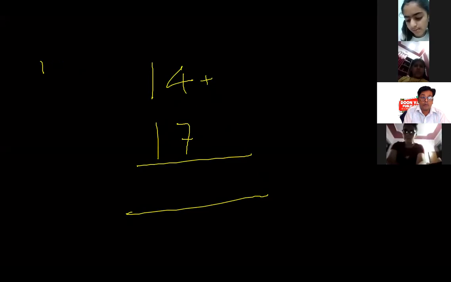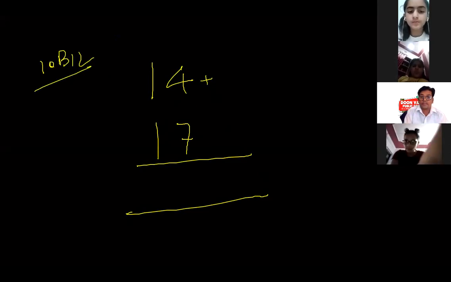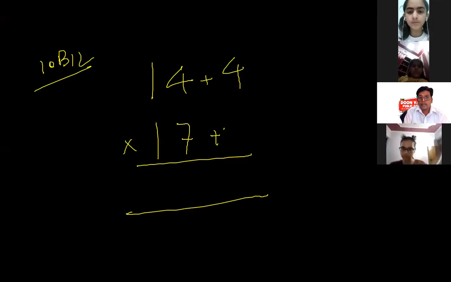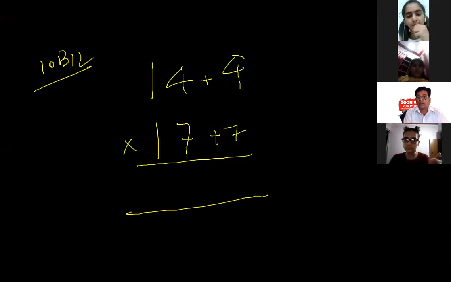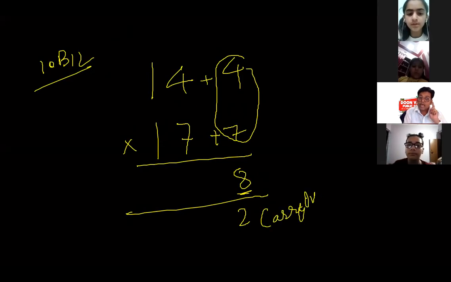How much more than 10? That is 4 more, and it is 7 more. 7 multiplied by 4 gives me 28. I will take 8, and 2 will be carryover, which I will add on this side.